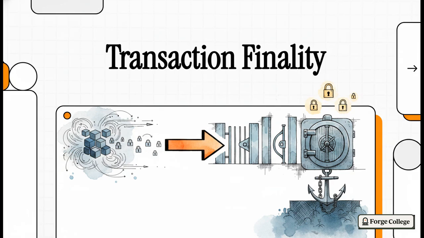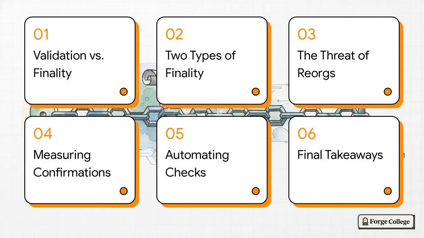Today, we're diving into a concept that's literally the bedrock of trust in blockchains. So in our last lesson, we rolled up our sleeves and built some really robust automation workflows to validate blocks, right? We saw how validation acts as this essential shield against bad actors by checking things like signatures and gas limits. But, well, here's the kicker. Just because a transaction is valid definitely doesn't mean it's permanent. So today we're going to figure out exactly how to know when a transaction is truly, safely locked in for good. Here's our blueprint for the session.